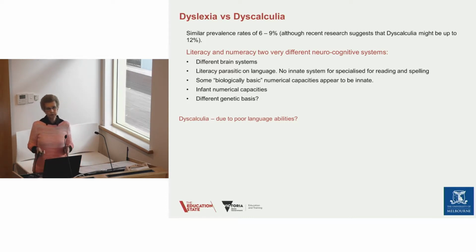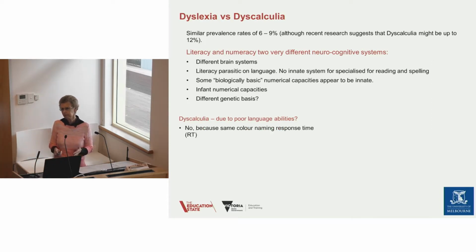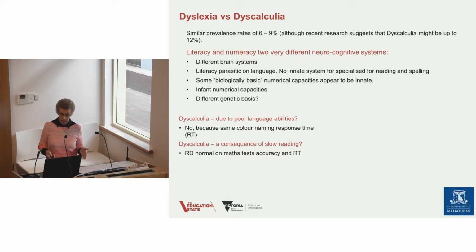And then some of the questions we get asked: is dyscalculia just due to poor language abilities? If the students can't read the questions that they're being asked, is that what the problem is? Well, no, because when we compare dyscalculics with controls, we find that we have the same color naming response time. Is it a consequence of slow reading? No, reading disabled students with dyslexia are normal on maths tests, both in terms of accuracy and the time they take.